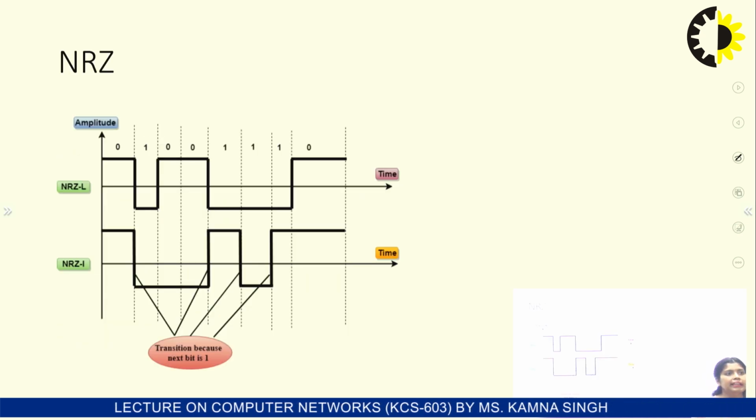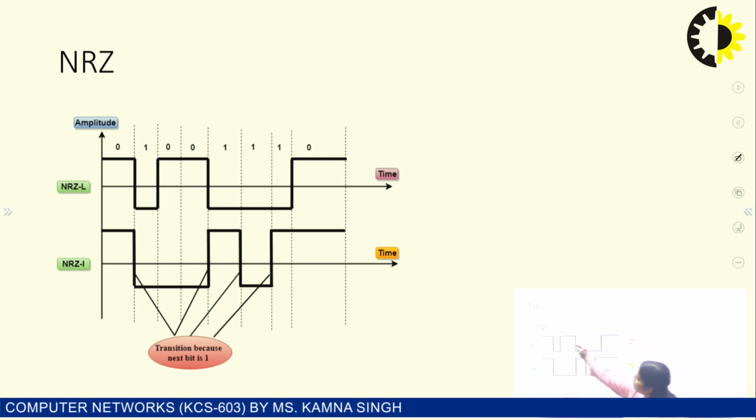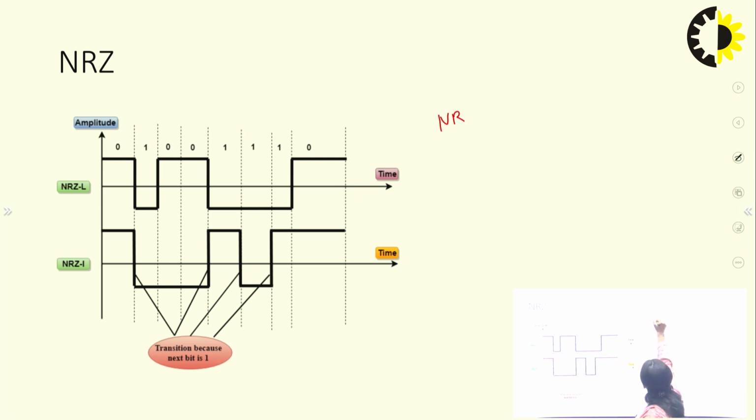Now, in the NRZ scheme, what we are going to do is convert the binary stream into square waves, a digital signal. In the NRZ-L, always remember, non-return to 0 means the signal is not going to return to 0; the 0 value is included in that signal, and the L is level, meaning there is no transition.